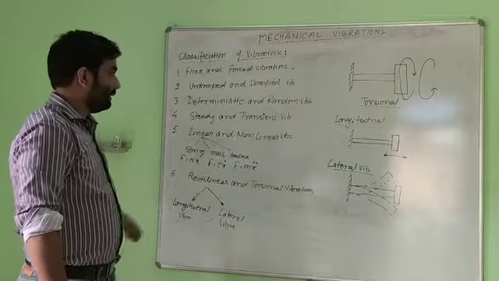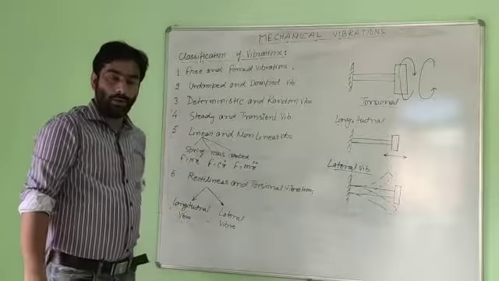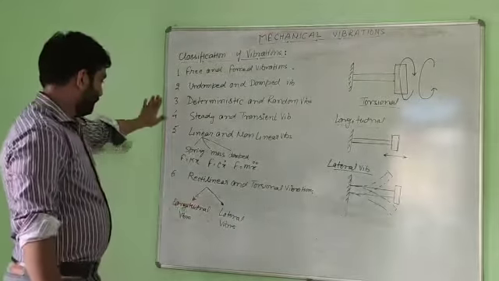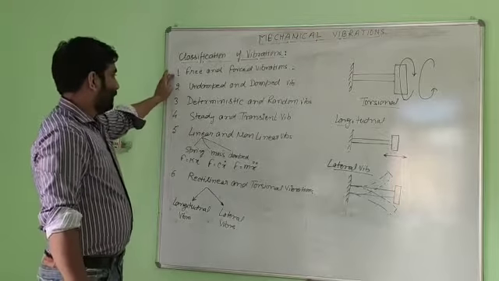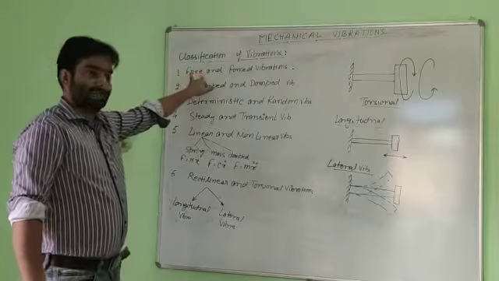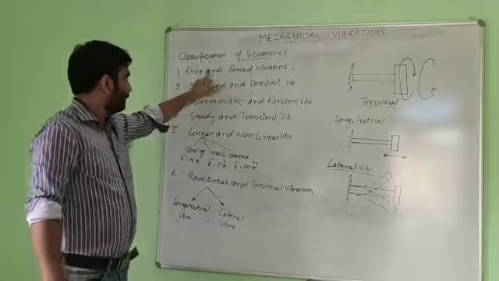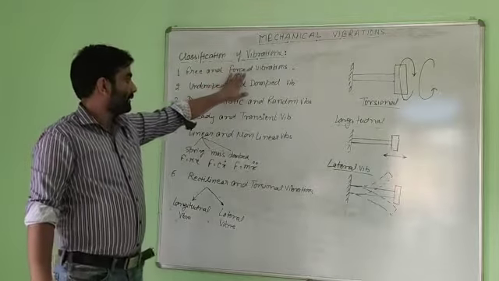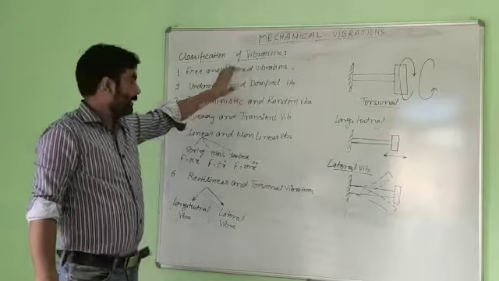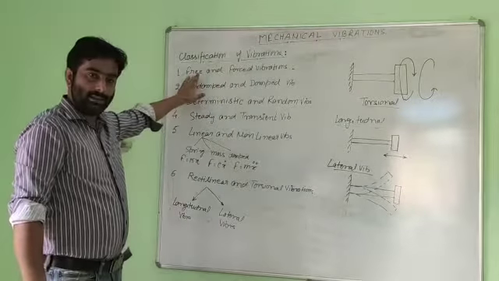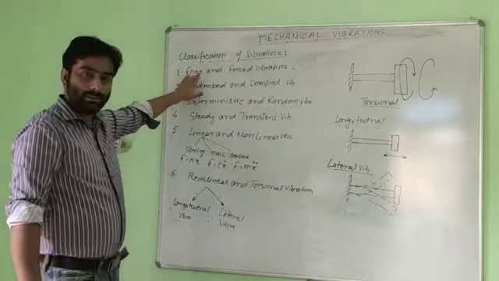These are the main classifications of vibration. The first classification we have done on the basis of external excitation. We have free vibration and forced vibration. If we have continuous external excitation, then we have forced vibration. If we have a single initial disturbance, such vibrations are free vibration.